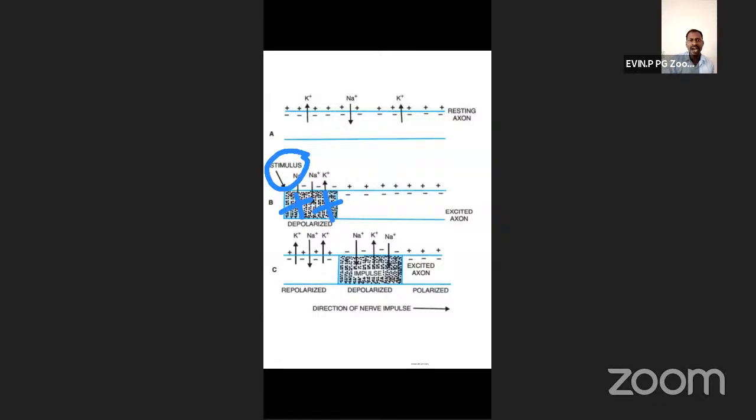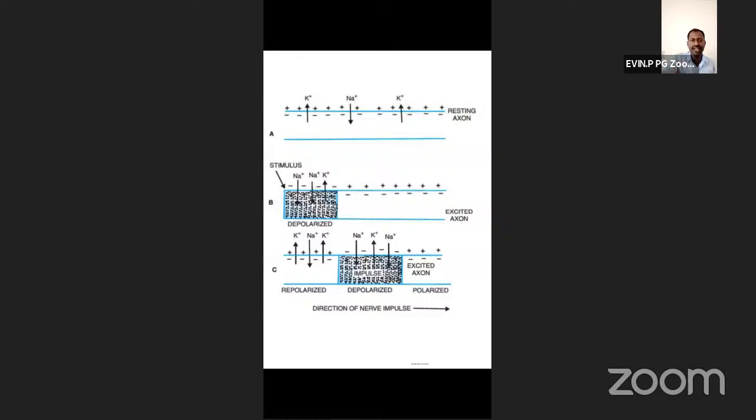So the polarity has been changed. Now what will happen?